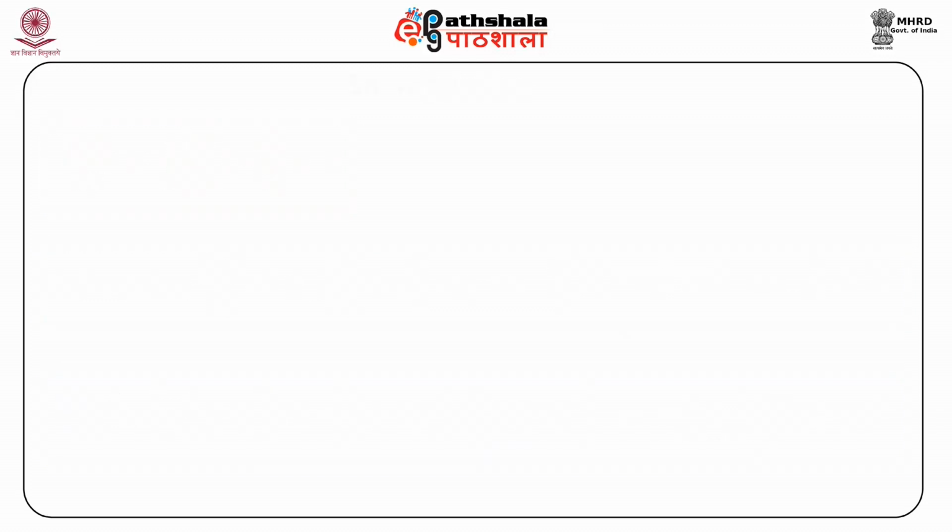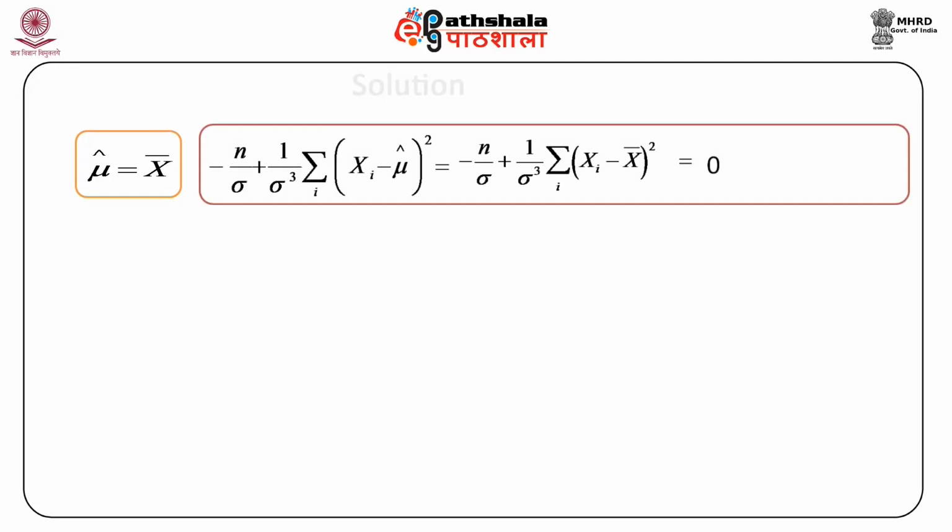Substituting the MLE of mu, which is mu hat equal to x bar, and setting the derivative equal to 0, we obtain minus n by sigma plus 1 upon sigma cube into summation (xi minus mu) whole square, which is equal to minus n by sigma plus 1 by sigma cube into summation (xi minus x bar) square, and is equal to 0.